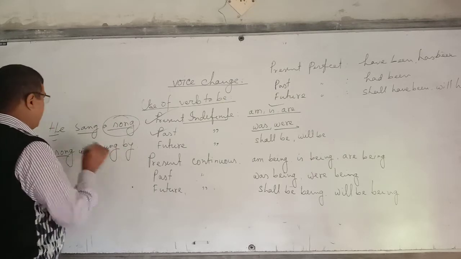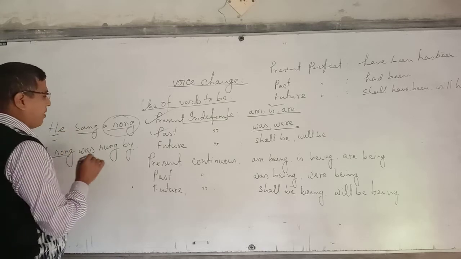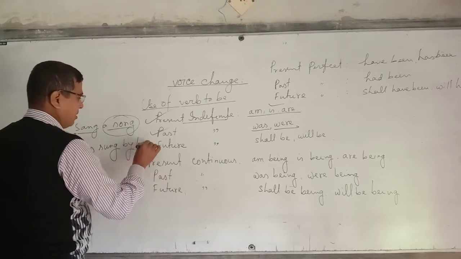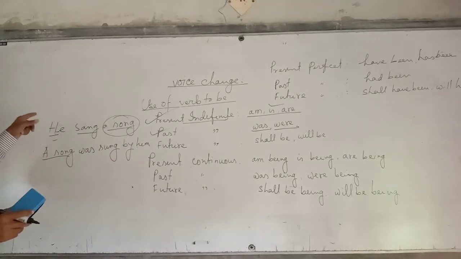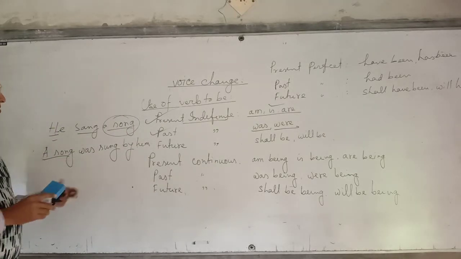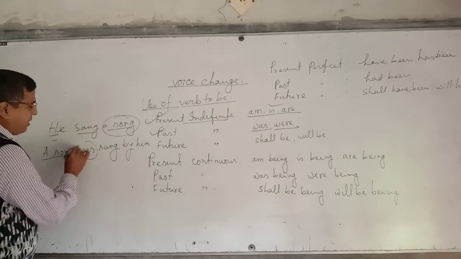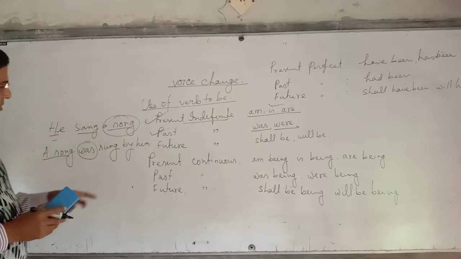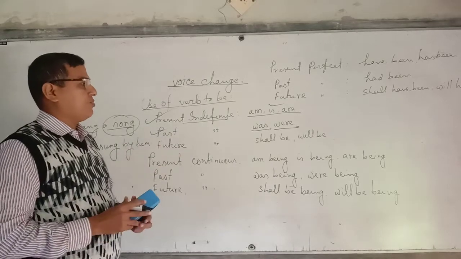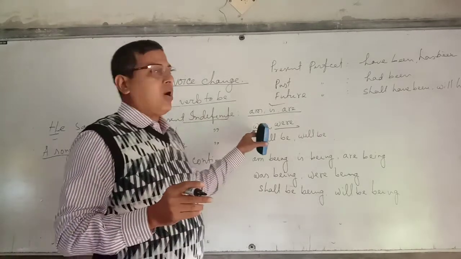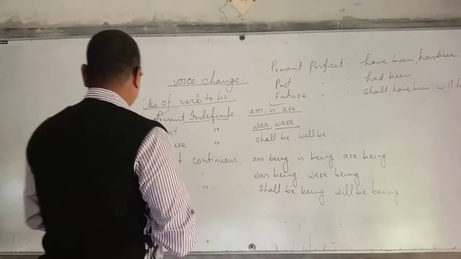By his, subjective form, we change it objective him. So we change it into passive voice. And here we should notice we use verb to be was, because it is past indefinite tense. We know in past indefinite tense we use verb to be was or were.